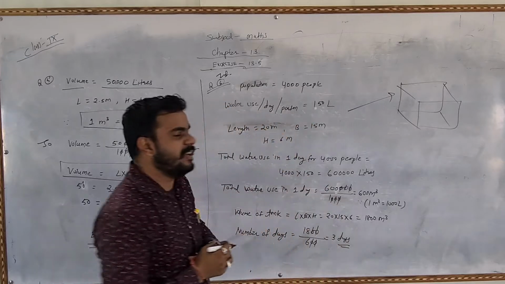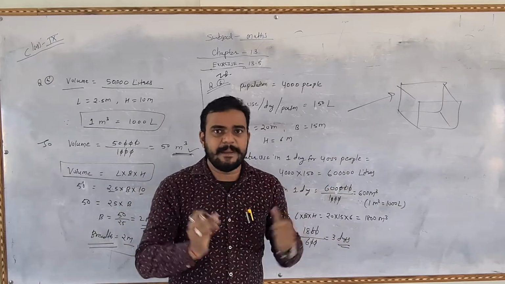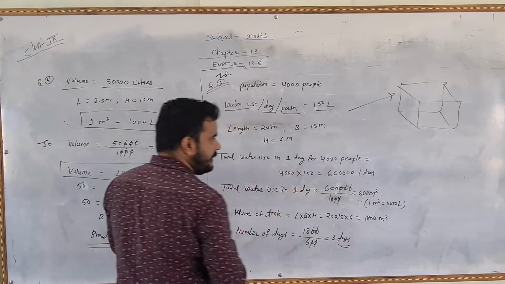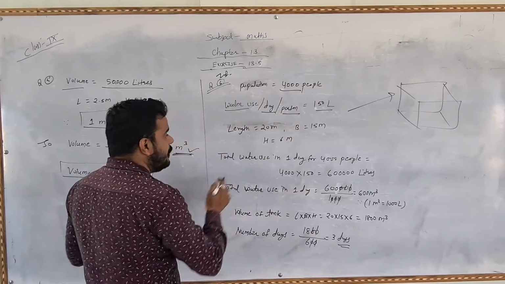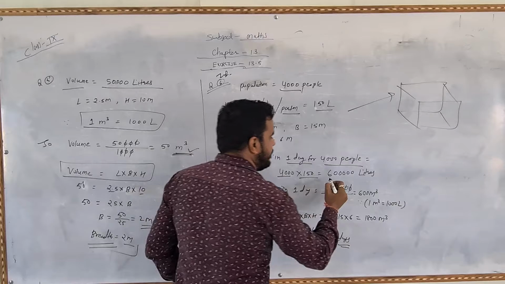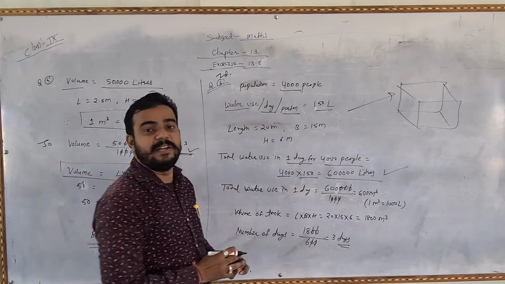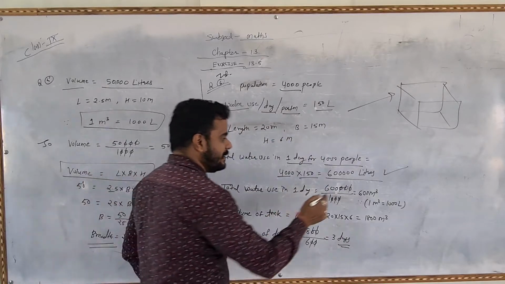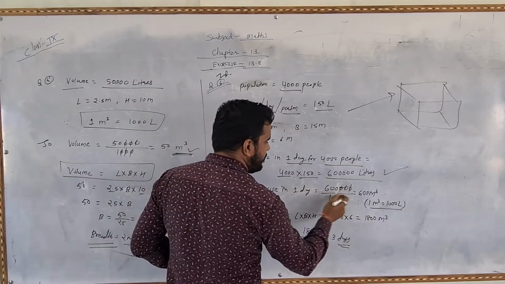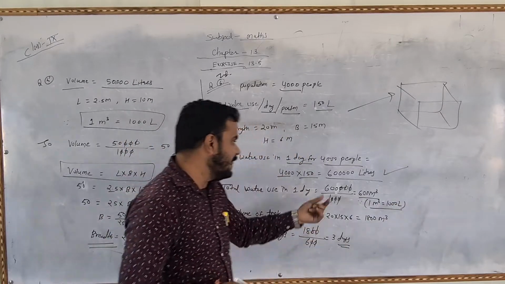So first of all we will find out whatever water is used in one day by all the members of the village. As you know, the water use per day per person is 150 liter. There are 4000 people there, so the total water used in one day for 4000 people is 4000 multiply 150, then 6 lakh liter of water is used by this village in one day. So this is in liter. So we know that 1 meter cube equals 1000 liter. So 6 lakh upon 1000, then 600 meter cube water is used by the village.